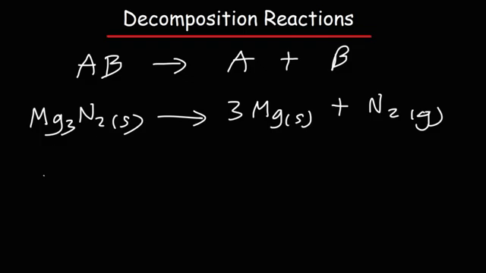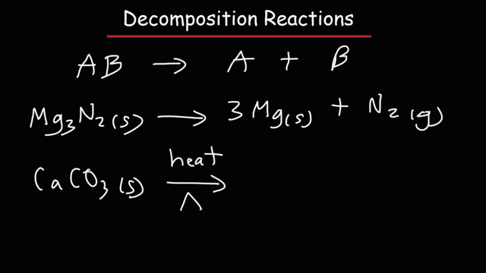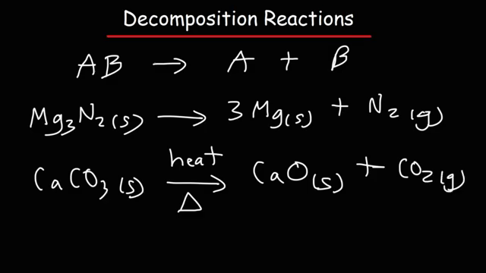Another example is the use of calcium carbonate. If you heat up calcium carbonate, you can represent the word heat with a triangle. If you heat up calcium carbonate, it's going to decompose into calcium oxide and gaseous carbon dioxide. So that's another example of a decomposition reaction. It's simply the reverse of a synthesis reaction.